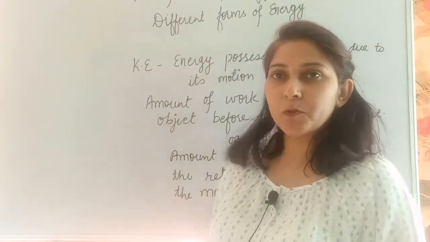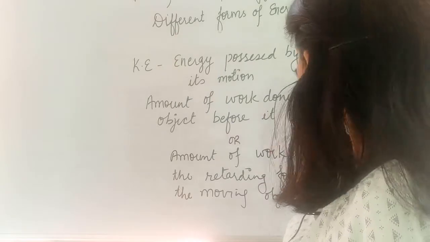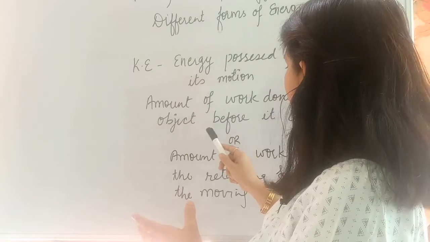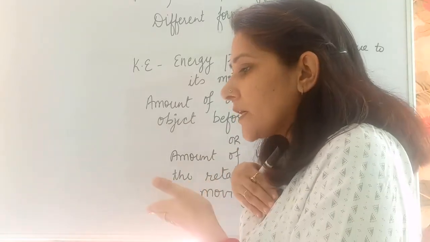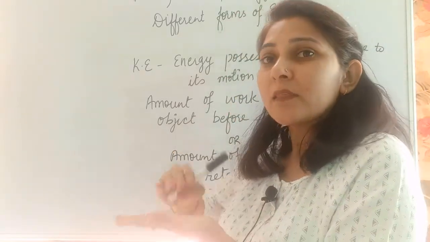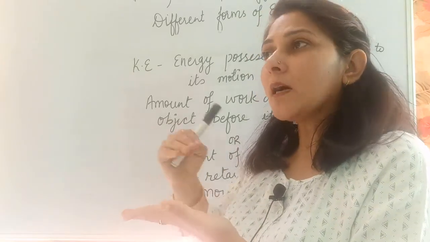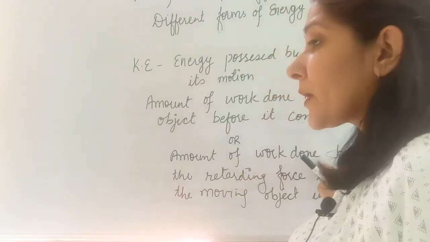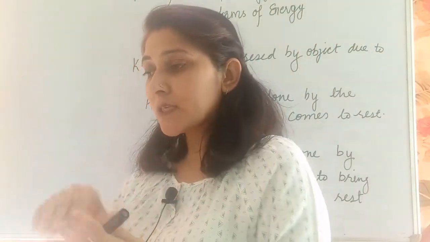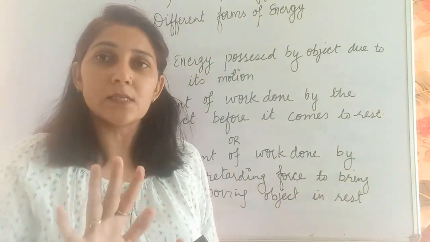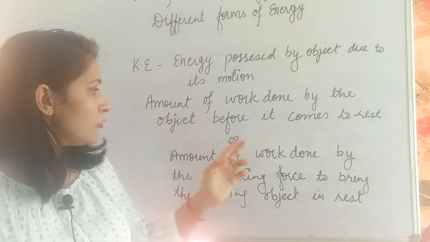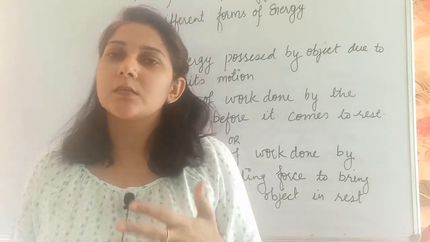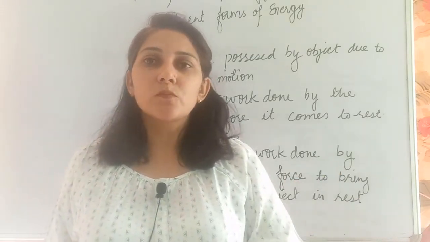Kinetic energy is the energy possessed by an object due to its motion. And what can we write in terms of work done? Amount of work done by the object before it comes to rest, that is known as its kinetic energy. In terms of force, the amount of work done by the retarding force, because the retarding force is decreasing the acceleration and then the final acceleration will be 0. So the amount of work done by the retarding force to bring the moving object to rest also can be written as the definition of kinetic energy in terms of work done.